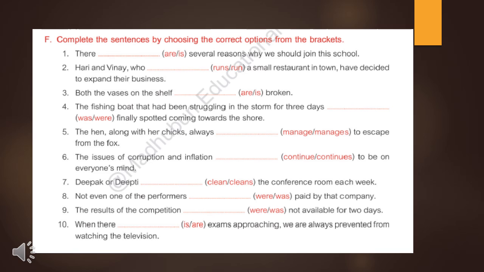Now see the fifth one. The hen along with her chicks always. Again just try to recall the rules. Whenever two nouns or pronouns are joined by along with, etc., we have to use the verb according to the main subject. Here the main subject is hen, singular. That's why we have to write manages here. The hen along with her chicks always manages to escape from the fox.